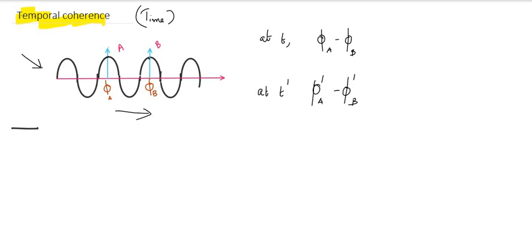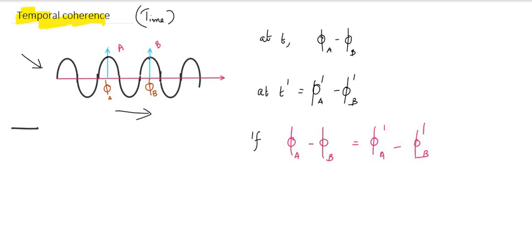At the same points at a different time t dash, the phase is phi dash a minus phi dash b. If phi a minus phi b is equal to phi dash a minus phi dash b, then we can say it is temporally coherent. This is the condition of temporal coherence.